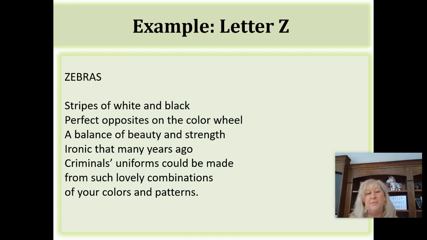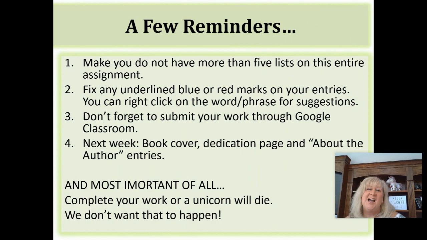And then, ironic that many years ago, right? Then you're thinking years ago, and then in the next line, you're going to figure out what happens. Criminals' uniforms could be made what? From such lovely combinations, line break, of your colors and patterns. So when you're writing your poetry, think about the ideas that you want your reader to have at the end of each line and what comes next and suspense and things like that. All right, so that's an example for letter Z. You'd be more than welcome to write a zebra poem on your own or some other poem for the letter Z.